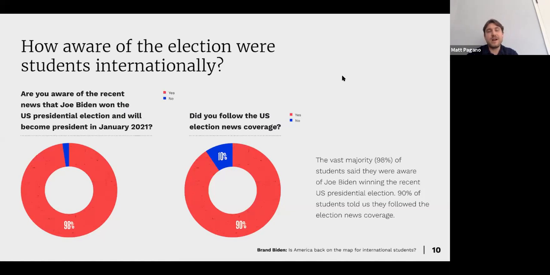And this election was a process that took weeks to finalize. There are claims of fraud and invalid vote counting and duplicate votes because of the mail-in ballots from COVID-19. So there was a lot of factors, and 90% of international students were tuning into that. So that's really encouraging to see, obviously, that they're now thinking of this as a positive outcome.